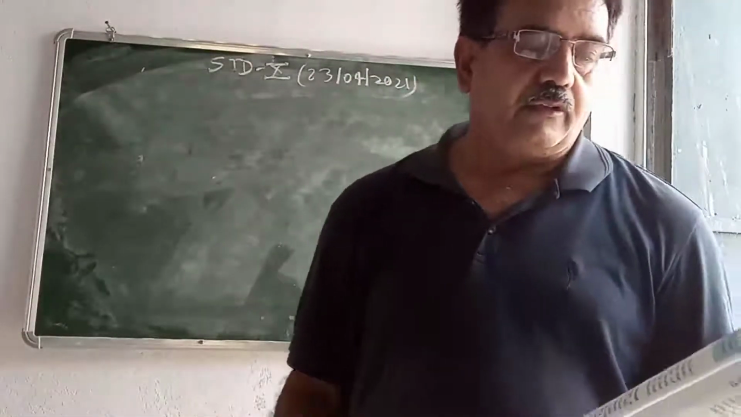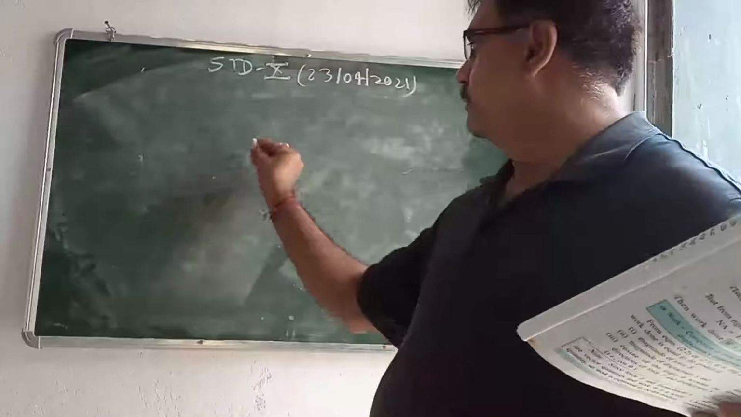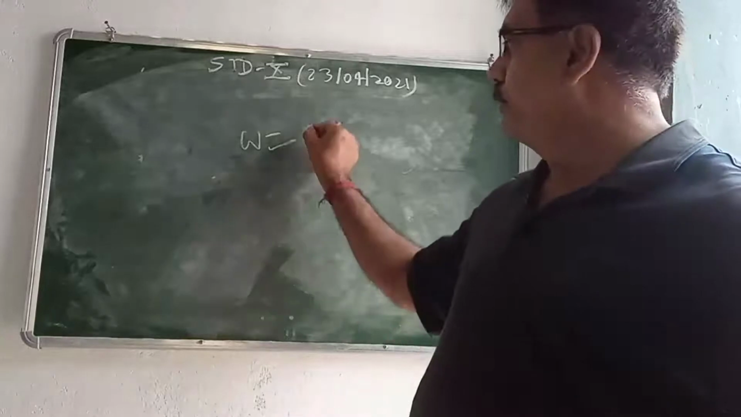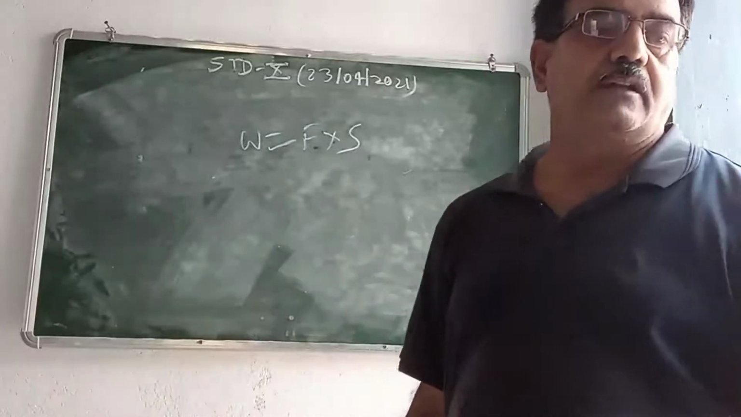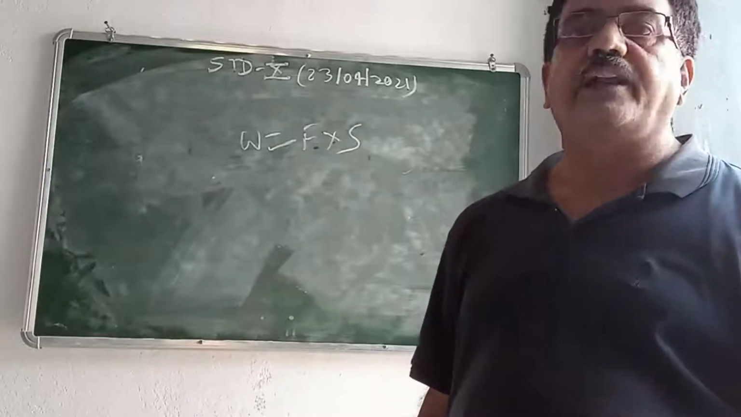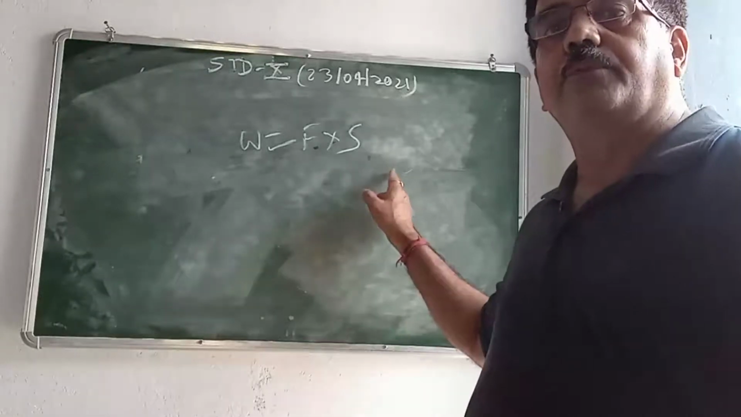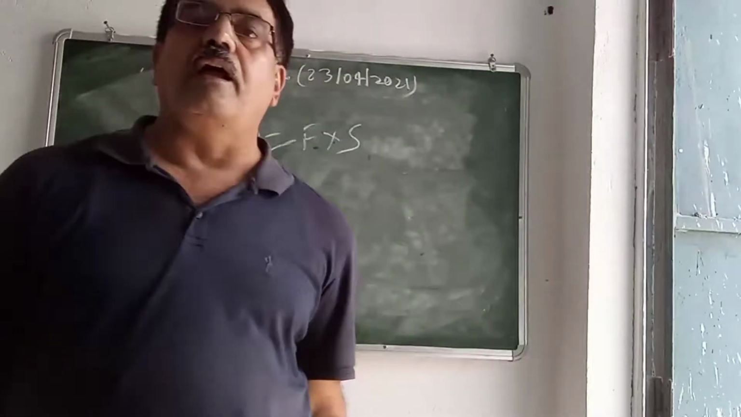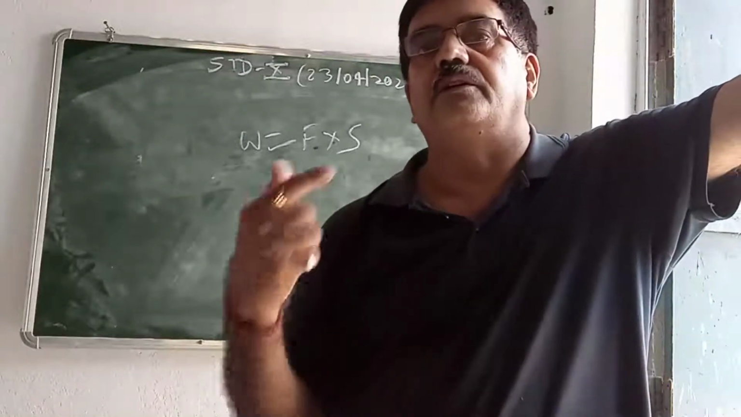You will write: the amount of work done by a force is equal to the product of force into displacement. What is S? S is the displacement. Product of the force and the displacement of the point of application of the force in the direction of the force. In which direction does displacement take place? In the direction of the force. Then we can say that work is done. Or if we apply a force and the body displaces in the direction of the force applied, then we can say that work is done.